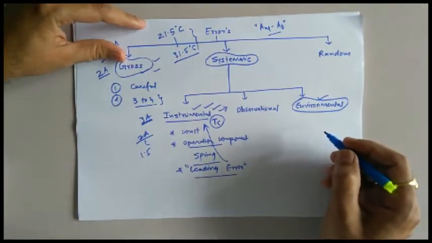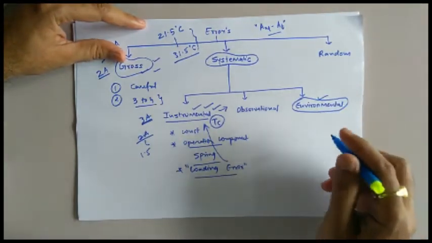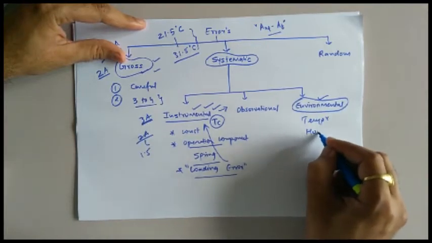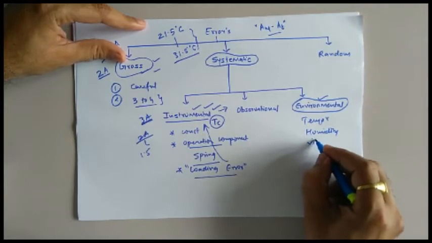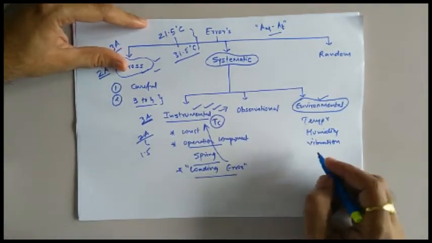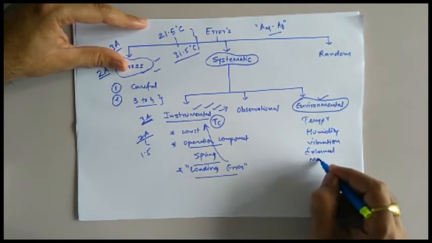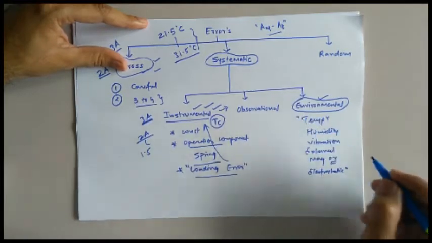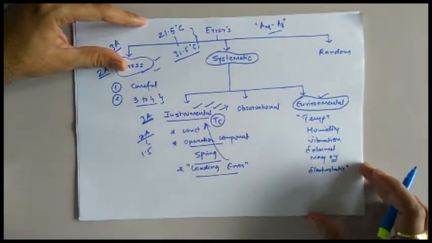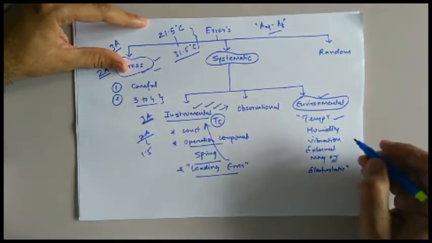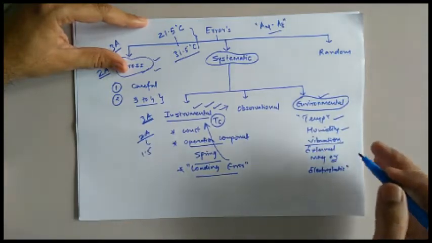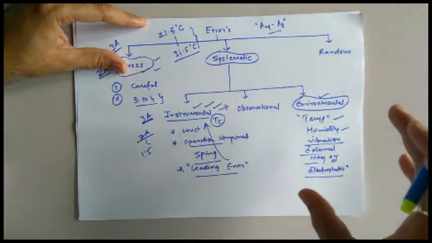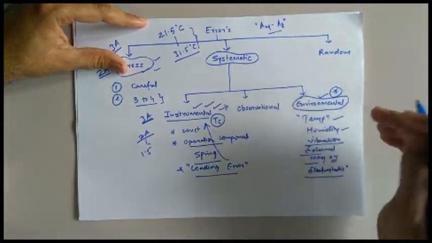It is possible that if the instrument is placed in an environment where its reading changes because of temperature, humidity, vibrations, dust, external magnetic field, or external electrostatic field, those types of error we cover in the environmental domain.